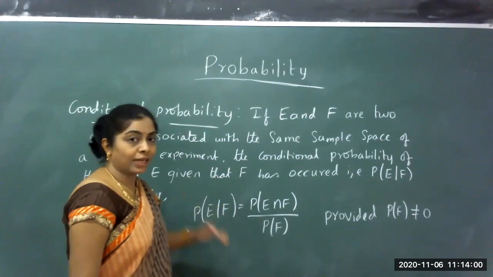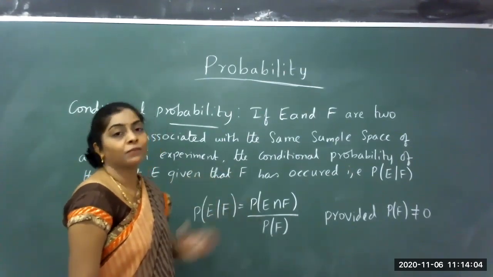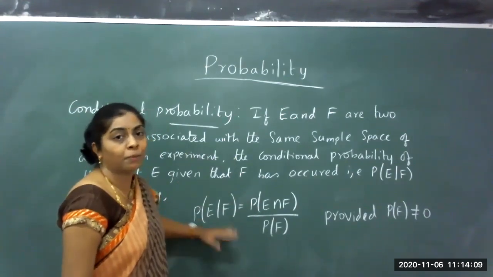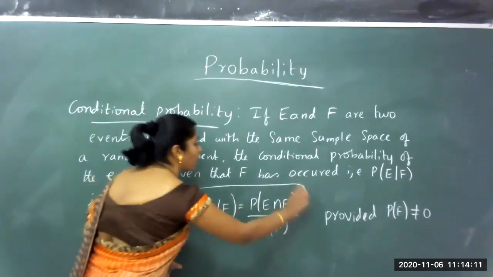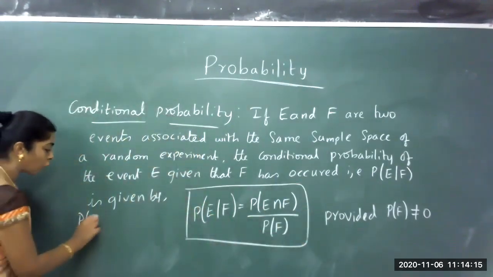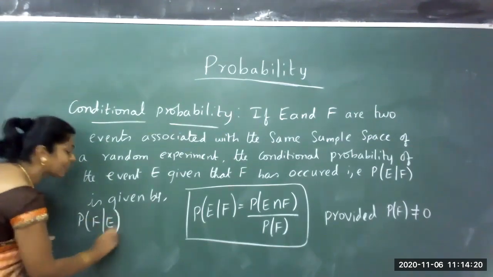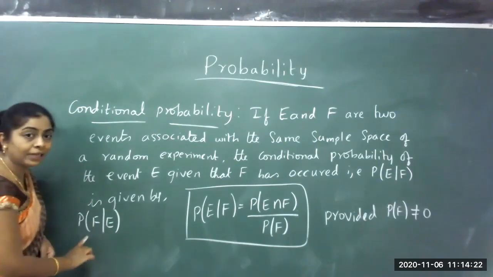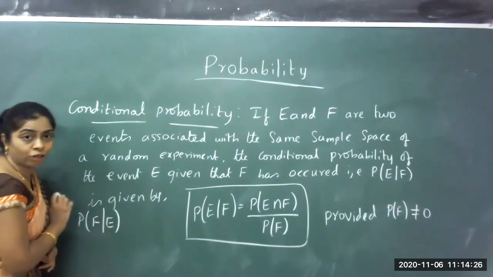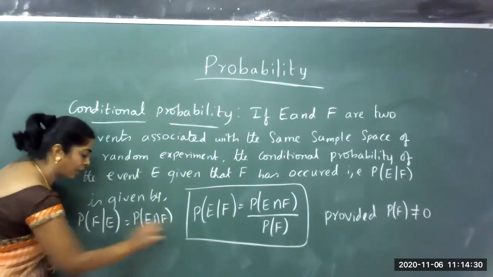Let me consider one example to show how to apply this formula, then we will prove the properties. This is the formula you have to remember for conditional probability. The same thing can be reversed for probability of event F given that E has occurred, which is given by probability of E intersection F divided by probability of E.